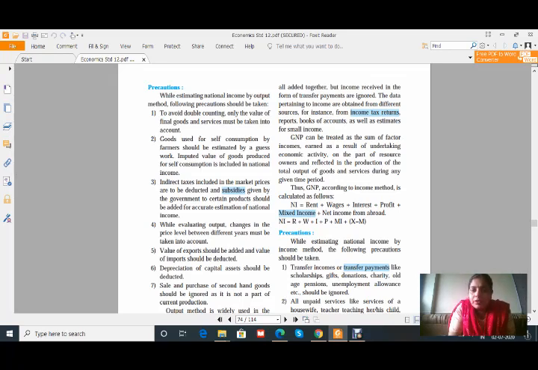So while calculating the national income, the final goods which are ready for sale, only those values we have to consider.